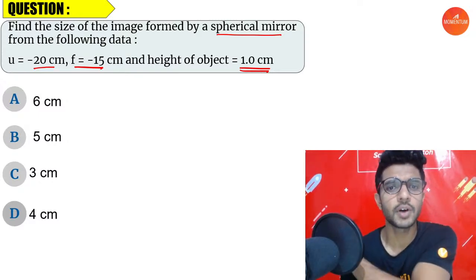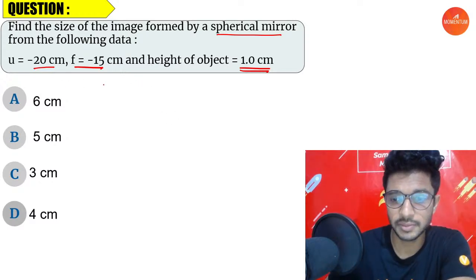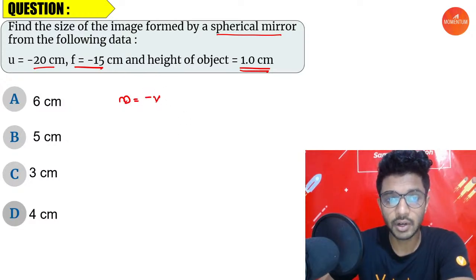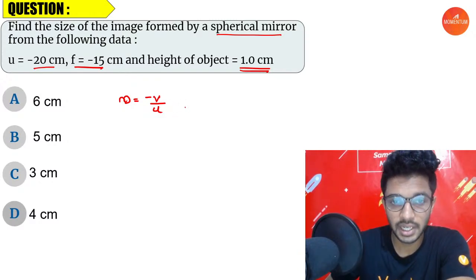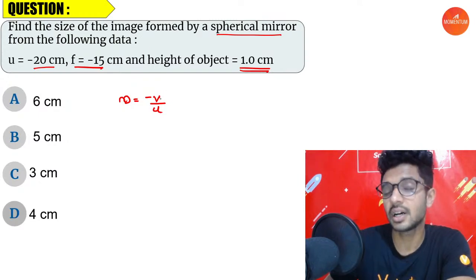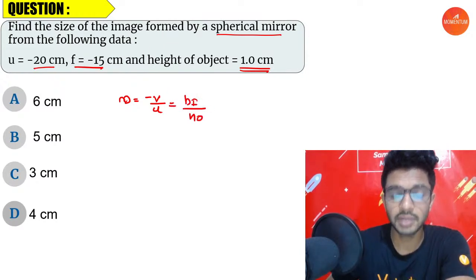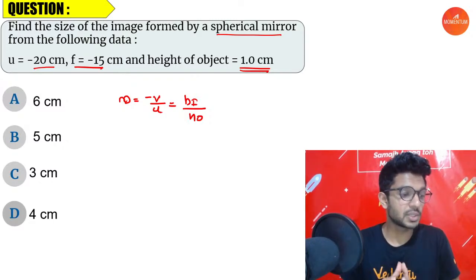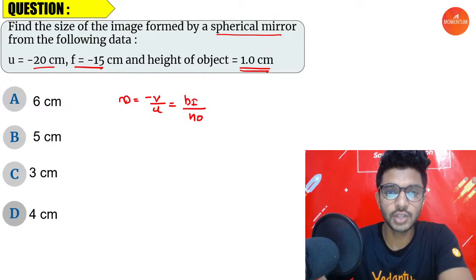By making use of all these things, how can you find out the size or height of the image? We know that the magnification is equal to negative of v by u. Magnification means height of the image to height of the object, right? So that is negative of v by u, where v is the image distance from the mirror and u is the object distance from the mirror. That is equal to height of the image by height of the object. This equation is more than enough for solving it. Kaushika is so active, she is already telling 3 centimeter. Let's see whether the answer is 3 or not. Let's start solving.